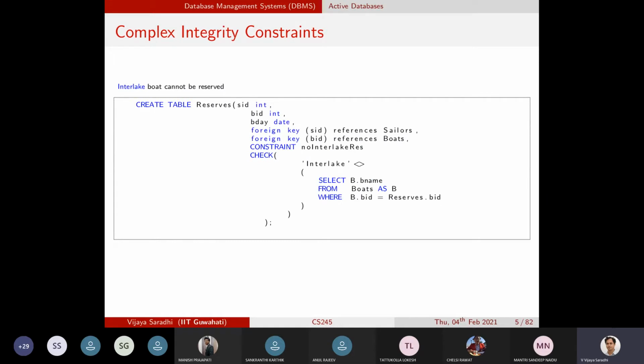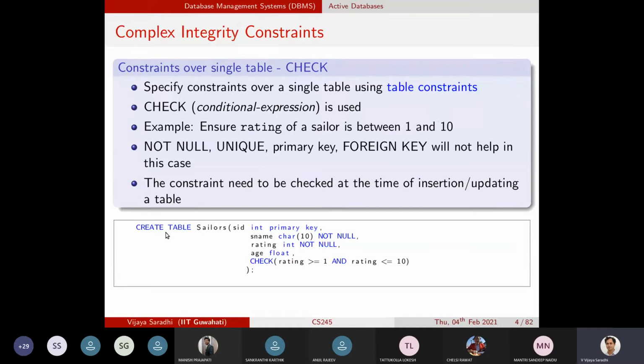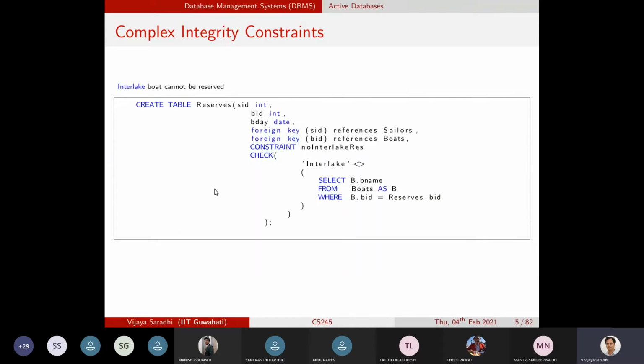Here is another example. Note that we're always doing all these check conditions at the time of table creation, right? Not independent of the table creation. So the second complex integrity constraint is that we wanted to insert only those records such that a boat named Interlake cannot be reserved by a sailor.